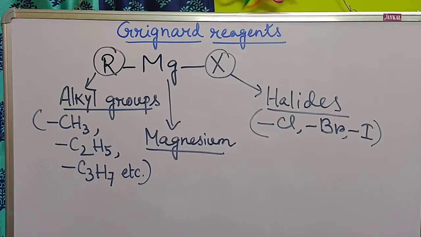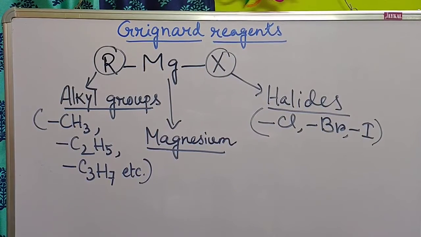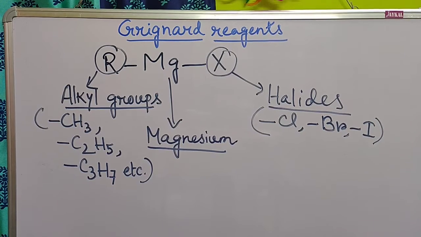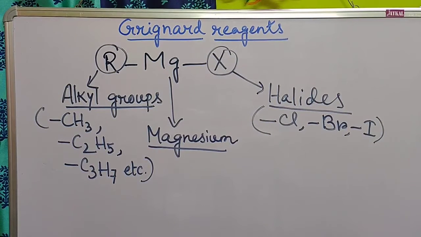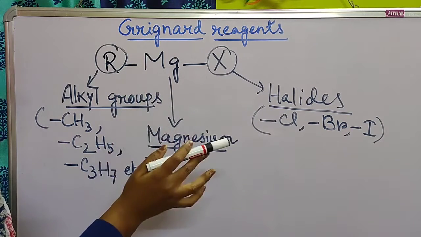Hello students. So this is our next part video of organometallic compounds. Today we are going to learn about Grignard reagents. So what are Grignard reagents? Grignard reagents is one type of organometallic compounds. Basically this is known as organomagnesium halides.